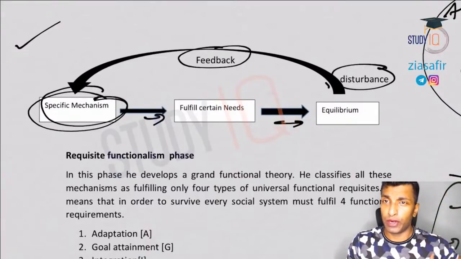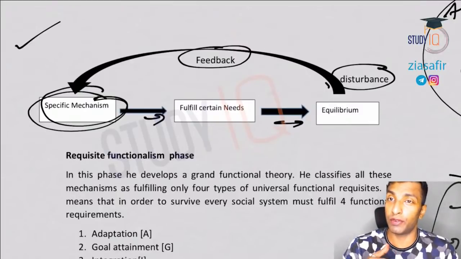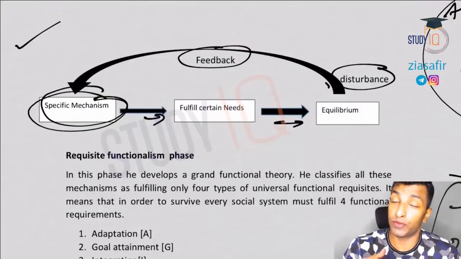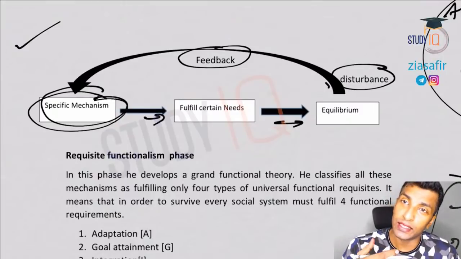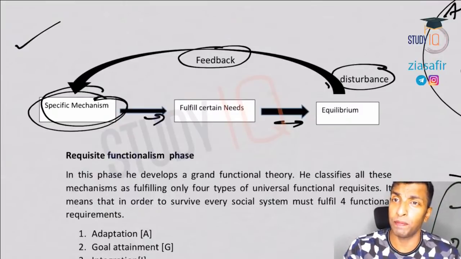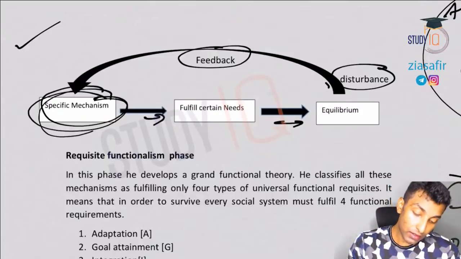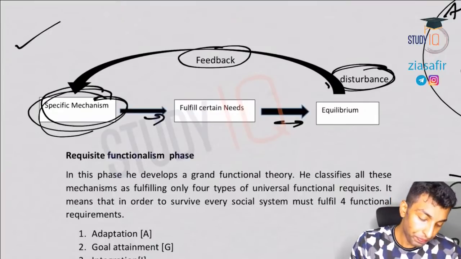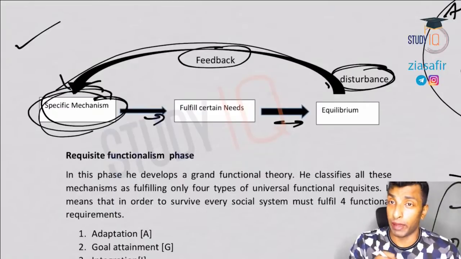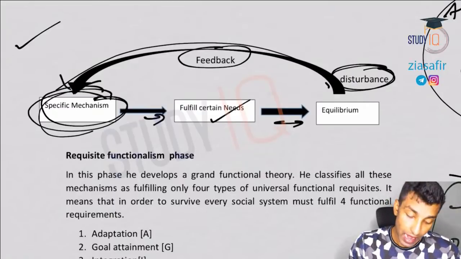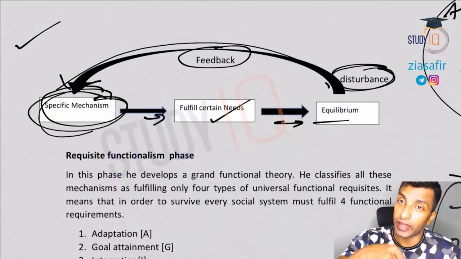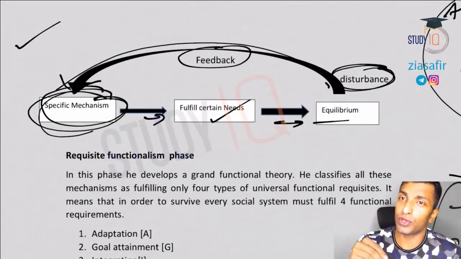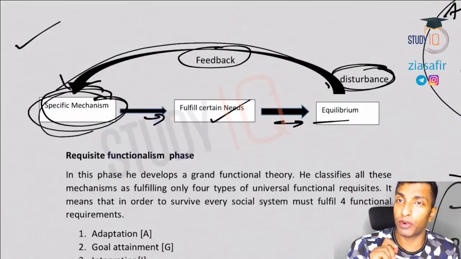If the flow is broken, the disturbance will be there, feedback will be given, and specific mechanisms will operate. For example, before industrialization it was the joint family. The joint family was fulfilling a lot of functions, and when industrialization came, migration became a necessity. So there was a disturbance within the system. When that disturbance was given, feedback was given, so the joint family became the nuclear family, fulfilled the needs and brought back the equilibrium. Similarly, when problems happen within the nuclear family, you can say live-in relations, like that. So the change keeps on coming.